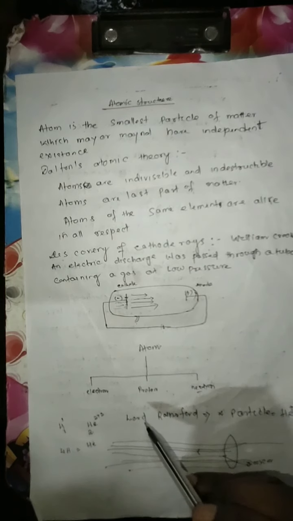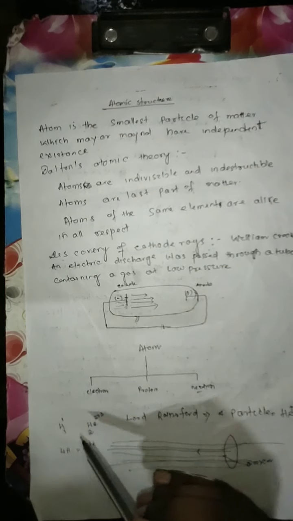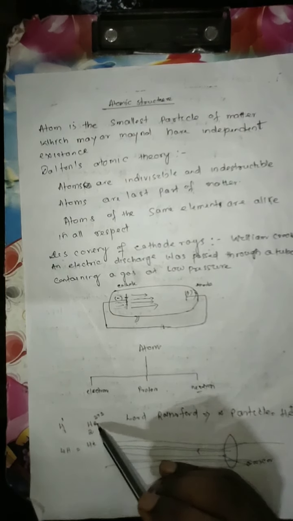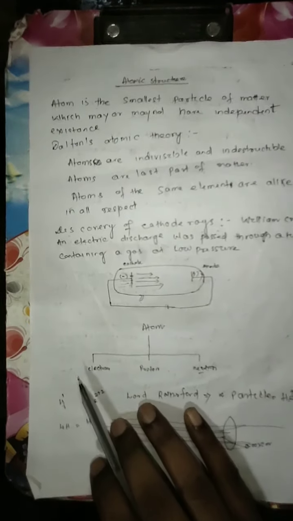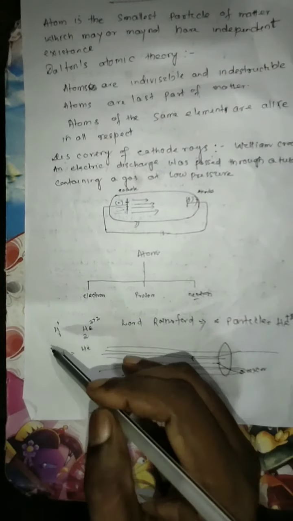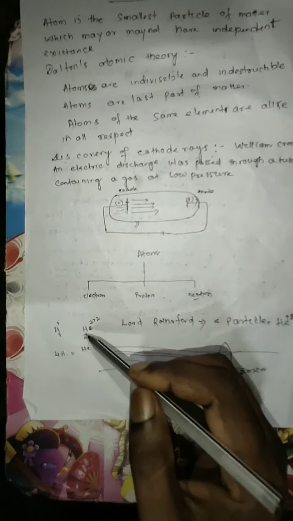The question arises about the third one, neutron. So the mass of hydrogen and the mass of helium are compared. After comparing the one-atom mass of hydrogen and the one-atom mass of helium, the mass of hydrogen is half the mass of helium, or the mass of two hydrogen atoms is equal to the mass of one helium atom.